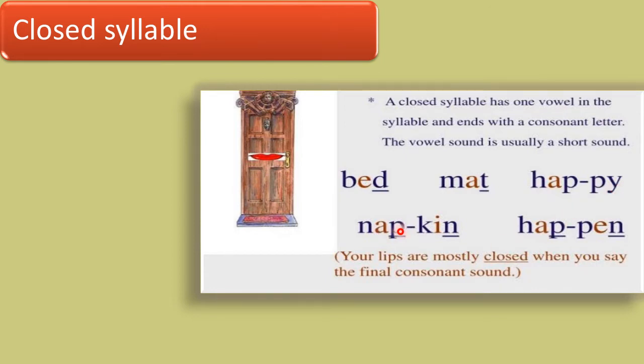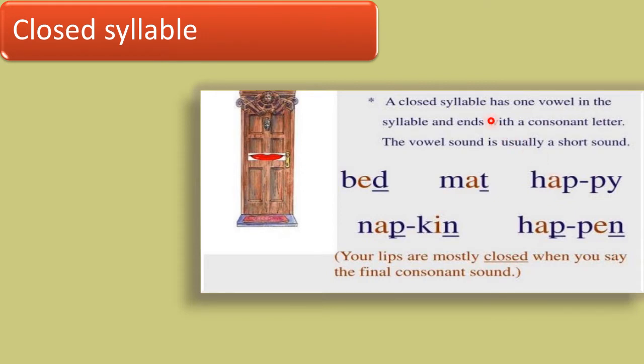Nap is one syllable, kin is another syllable. Hap is one syllable, pen is another syllable. The first syllable in each is a closed syllable, and the other syllable is an open syllable. So here we are learning what a closed syllable is.